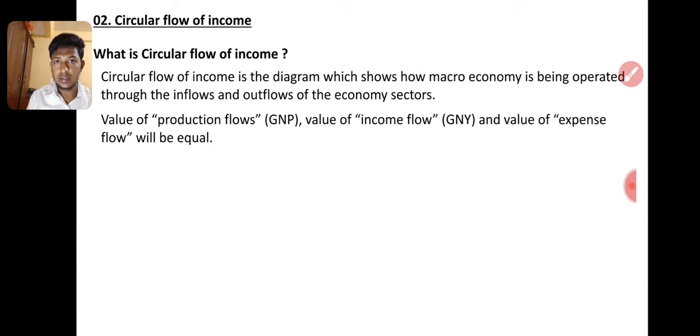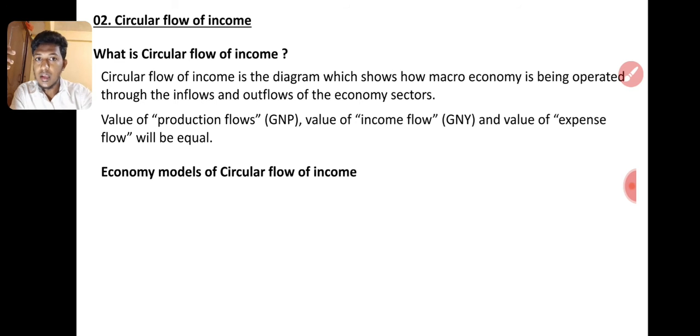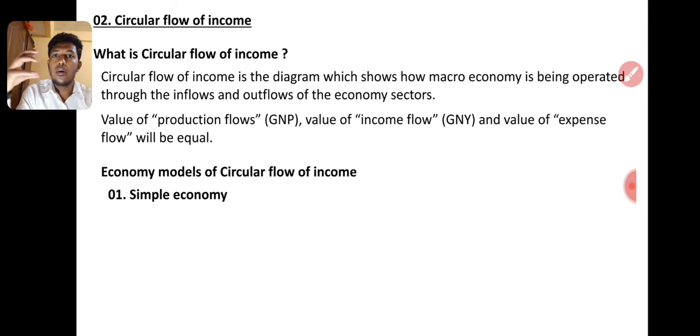I believe you already saw my first video. In that I have already explained this. So basically this economy circular flow of income is outflow and inflow within the economy, from the point of view of the private sector. What the private sector is receiving, what the private sector is spending, right? Economy model of circular flow of income. First one, simple economy. Only the private sector is involved. Household and firms.